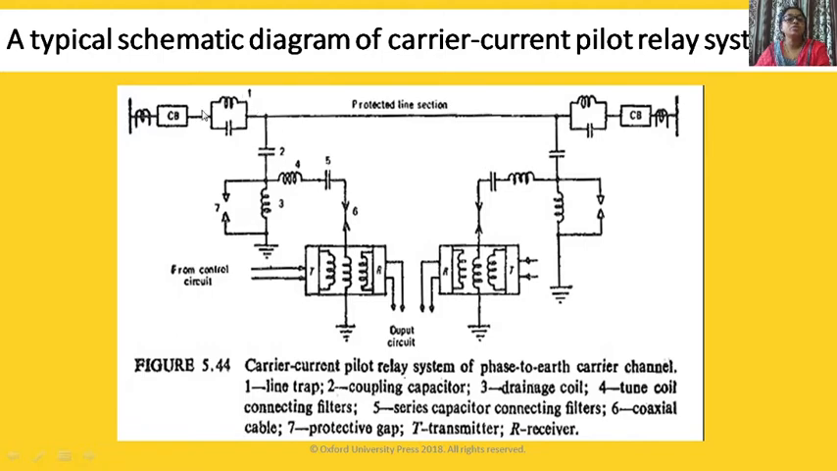Okay, what is the use of this line trap? As it is connected at both ends, whatever carrier signal you are sending should not go into the other section.